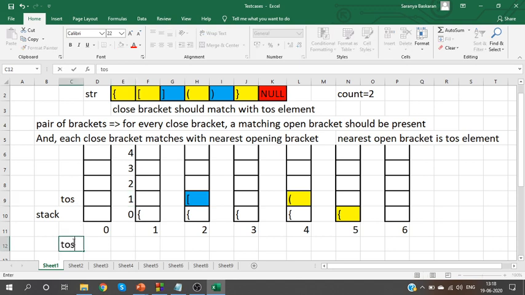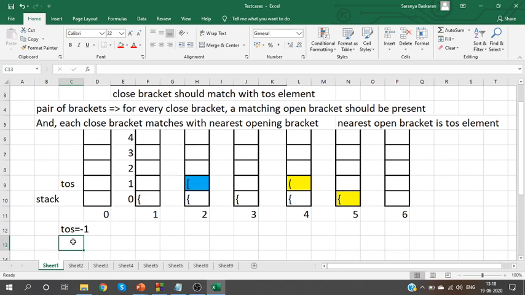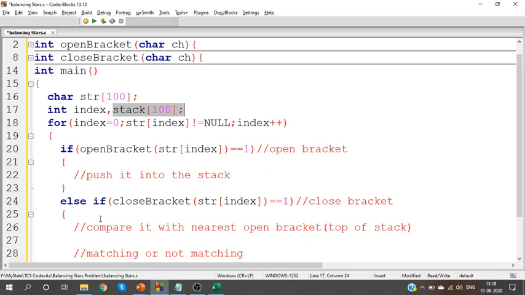So initially top of stack starts from -1. When you add an element, that element's index will be top of stack. But since I don't have any elements initially, top of stack will be -1.